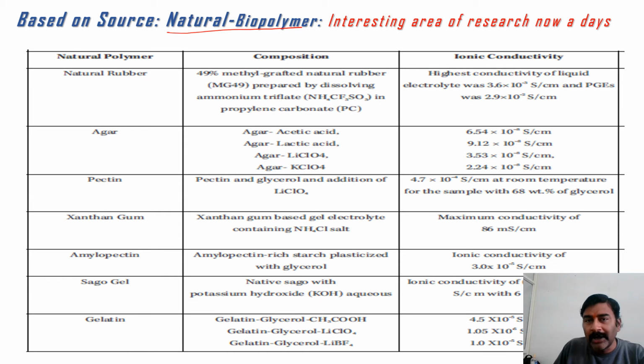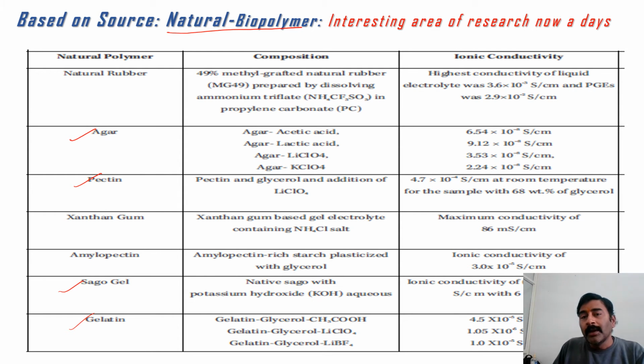Here I have shown a tabular representation of some natural biopolymers. Nowadays, natural biopolymers are very widely used in polymer electrolytes because they have many advantages over synthetically available polymers. Agar, protein, soya gel, galactin, and chitosan are popular biopolymers available to us.